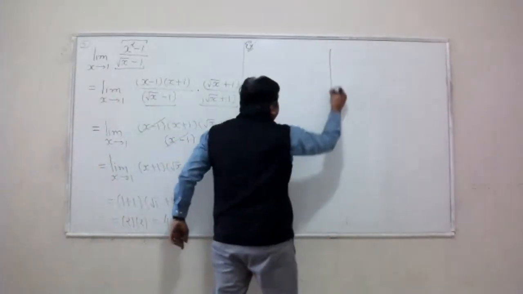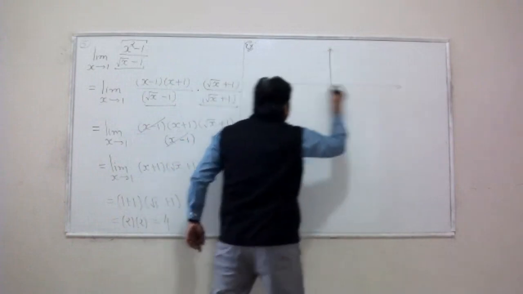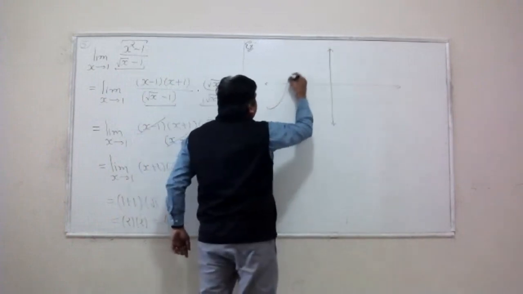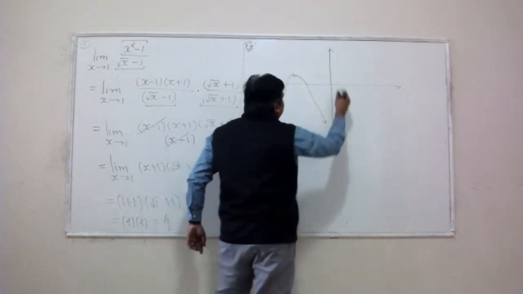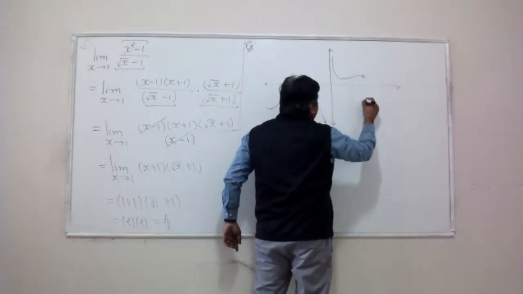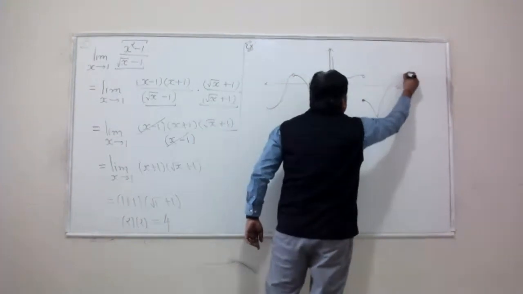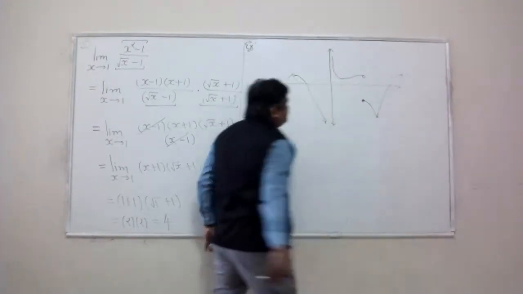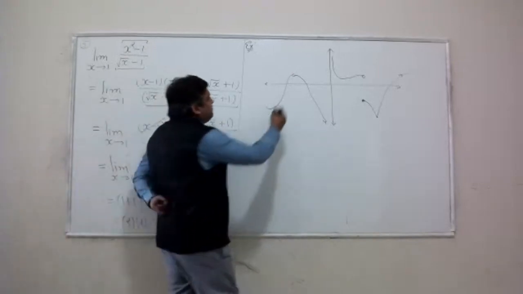So here is the graph of some function. Let's say this graph has a hole. It has a vertical asymptote, and maybe it has a jump, some sharp corner. Okay, there are 4 interesting inputs here.